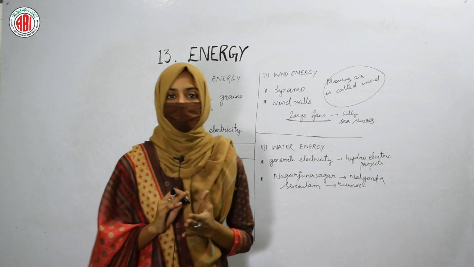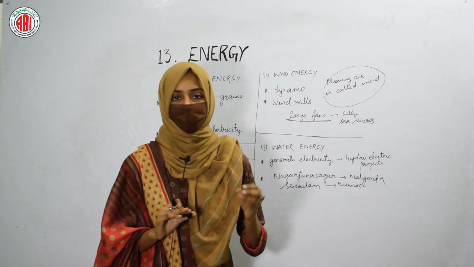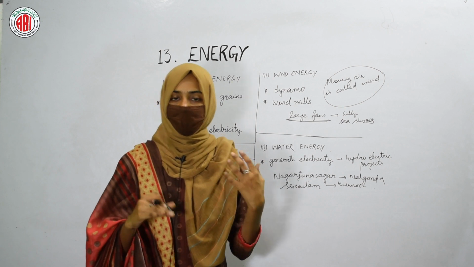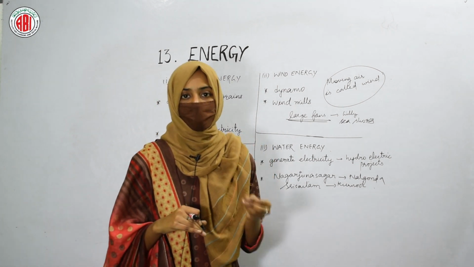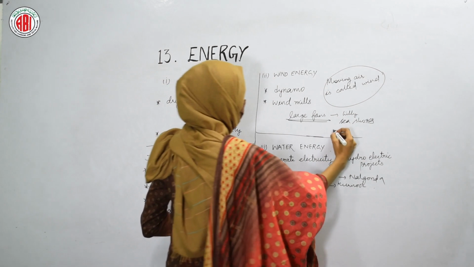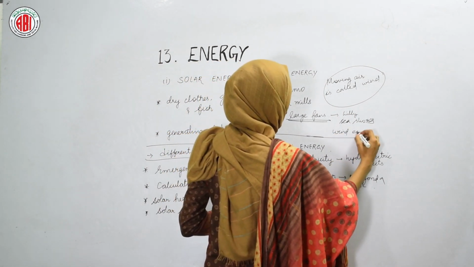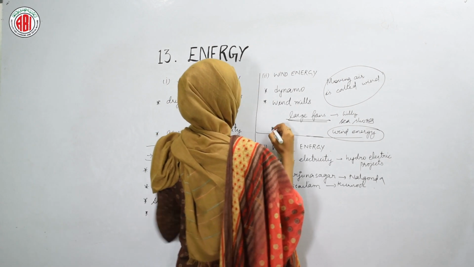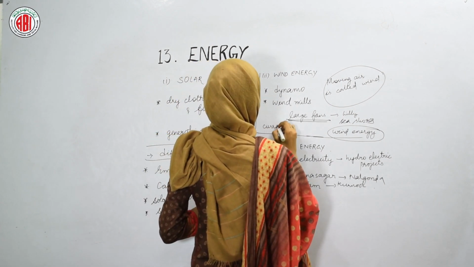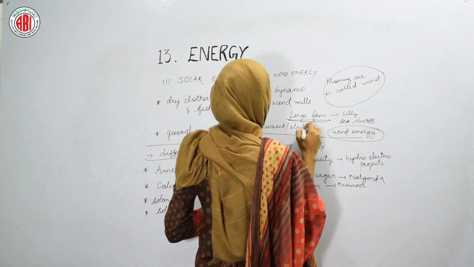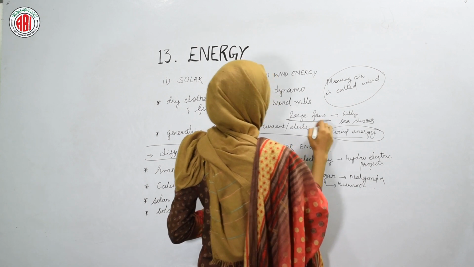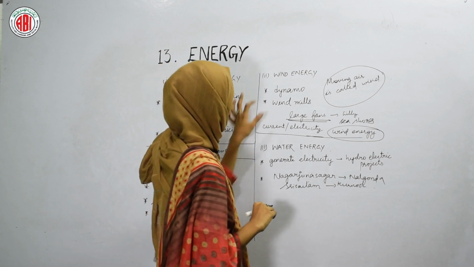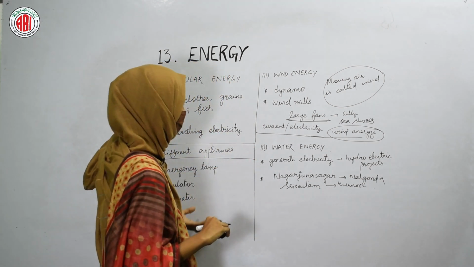So when the fans rotate, the wind blows and that wind has some energy. The energy which is produced by the wind is called wind energy, and this kind of energy is used by the large fans to produce current, that is electricity, and this electricity is used to run different appliances. This is how wind energy helps in generating electricity.